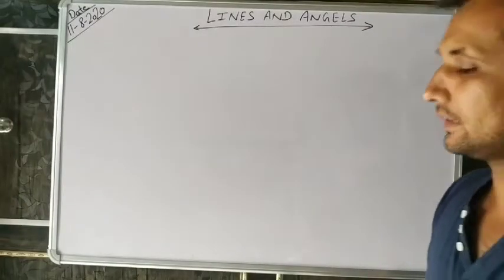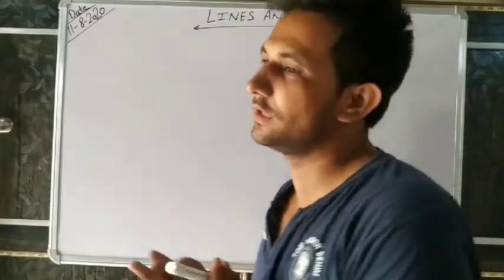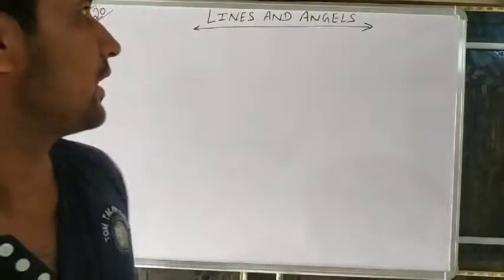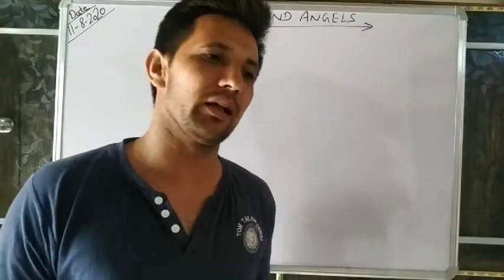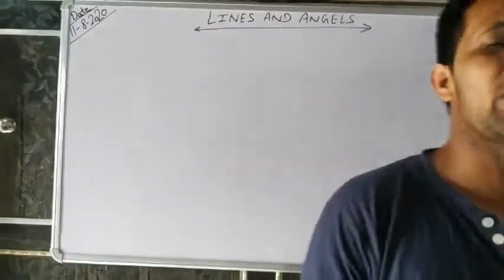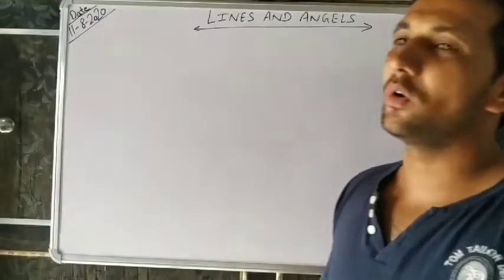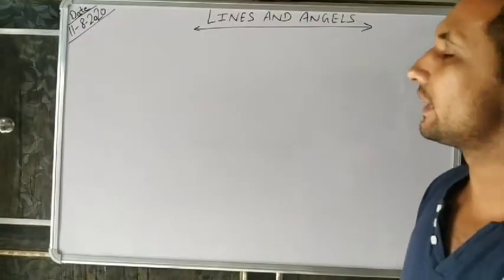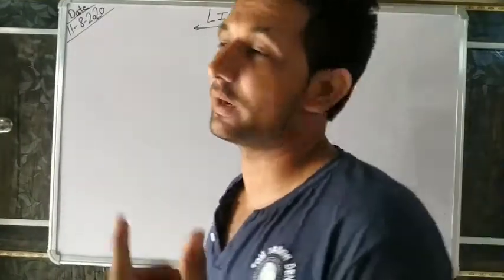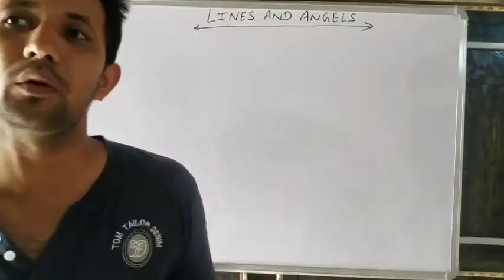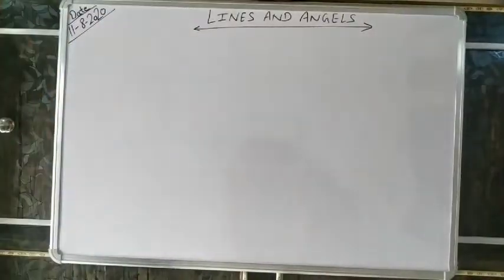It is a very important chapter, lines and angles. Today we will discuss only some basic definitions. What are lines? What are angles? There are different types of lines and angles. We already studied in 8th, 7th and 6th class what lines are, what angles are, and different types of angles. So first we are starting with the line segment.